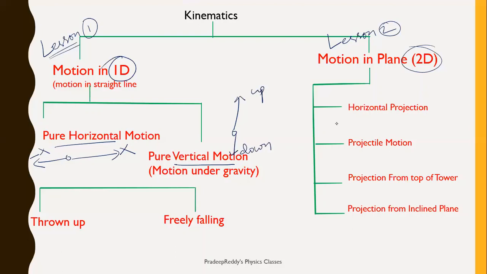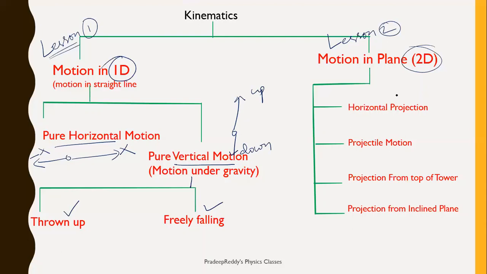Again, in vertical motion we have two categories: the body going up or the body falling freely. This is lesson 1.